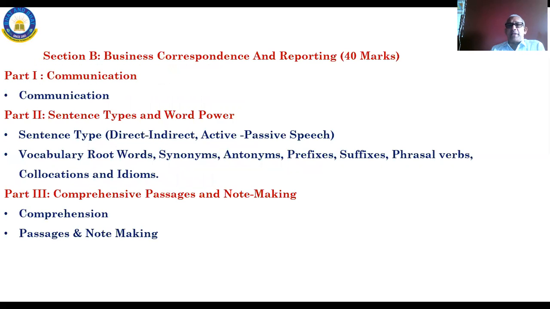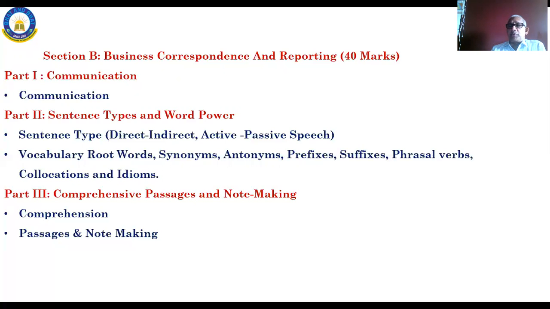And correspondence and reporting is of 40 marks. You will have communications, different types of communications, and English grammar, like direct and indirect speech, active and passive voice, synonyms, antonyms, prefixes, suffixes, idioms, phrases. These are all about the vocabulary of the English language, because when communications are to be done, we cannot do it in multiple languages.